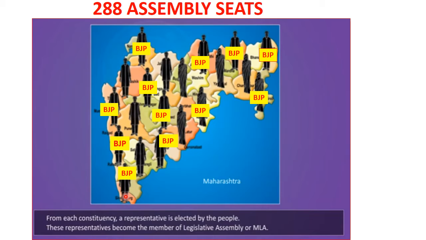Yes, BJP. So now there are more BJP representatives from Maharashtra, so they will be in majority, and these representatives will sit in the Legislative Assembly or Vidhan Sabha and form the government because they are in majority.